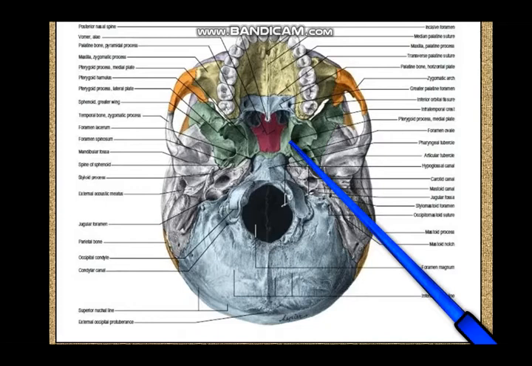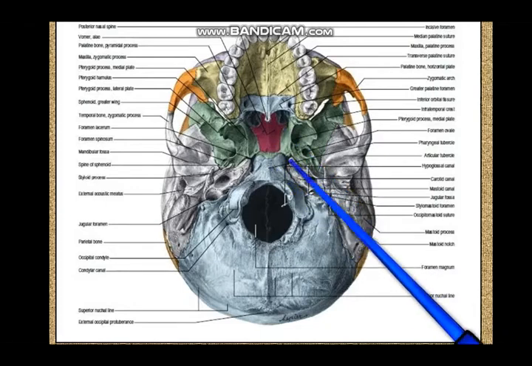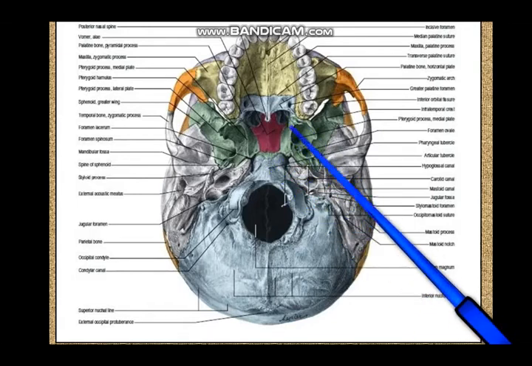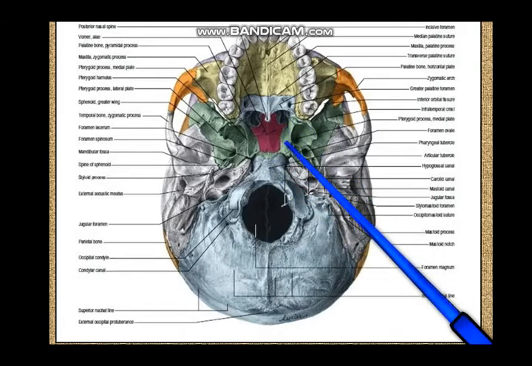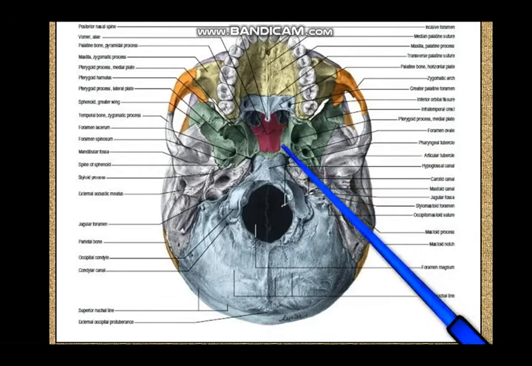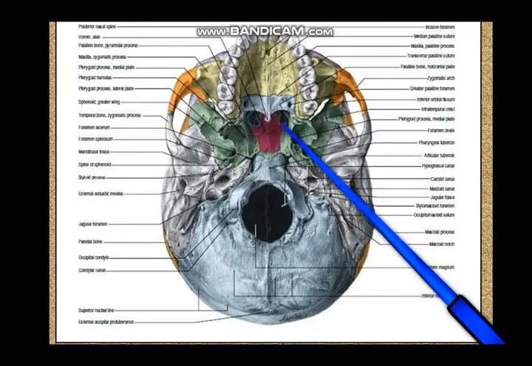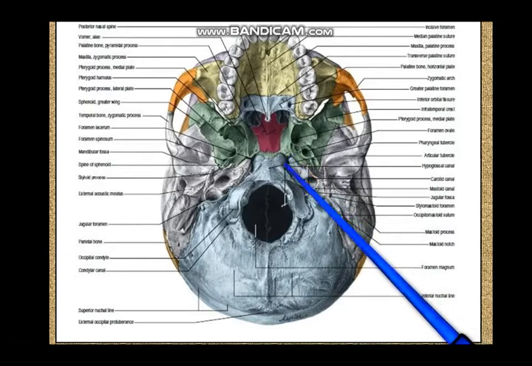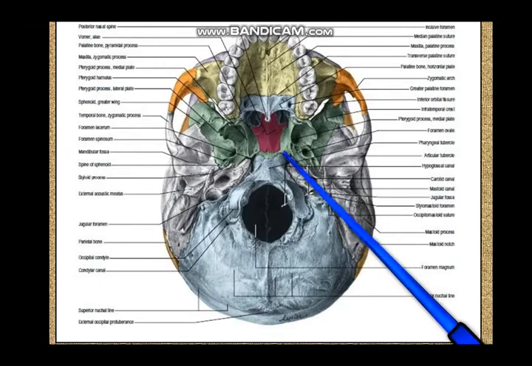They are blended, and it is this fibrous portion which bridges the gap between the upper free margin of the superior constrictor and the base of the skull, and this gap is called the sinus of Morgagni, and this sinus of Morgagni is pierced by the auditory tube and some other structures. Therefore, where would you place the auditory tube? This you see is the petrous part of the temporal bone. Here is the apex of the petrous part of the temporal bone. That means somewhere here is the foramen lacerum between the apex of the petrous temporal and the root of the pterygoid process and the body of the sphenoid.